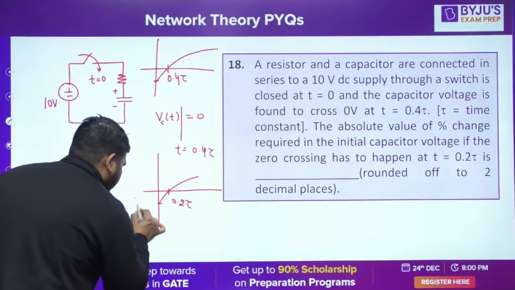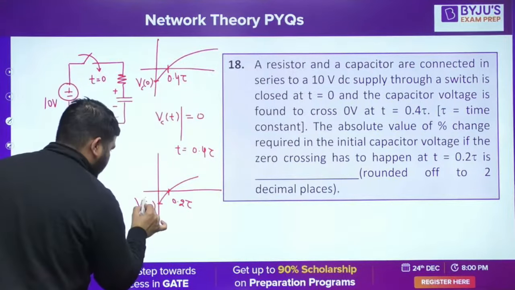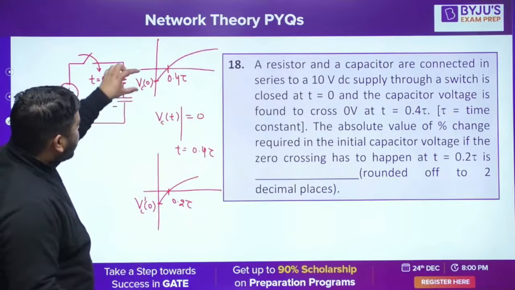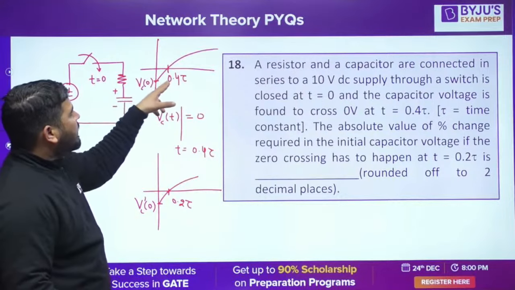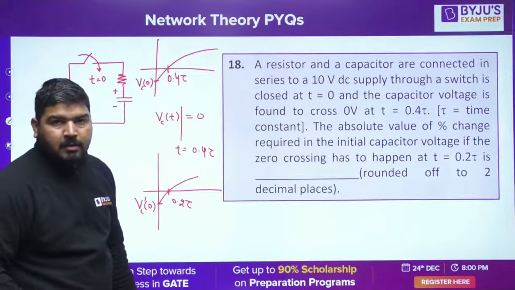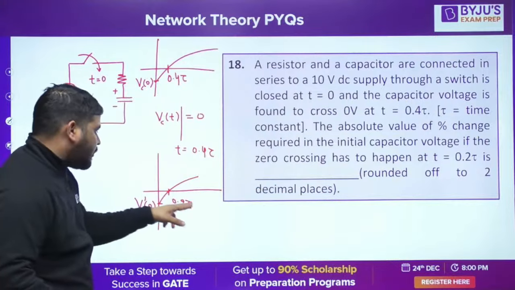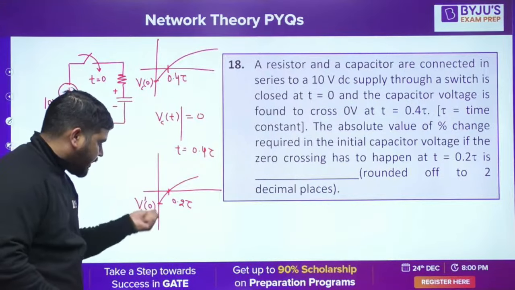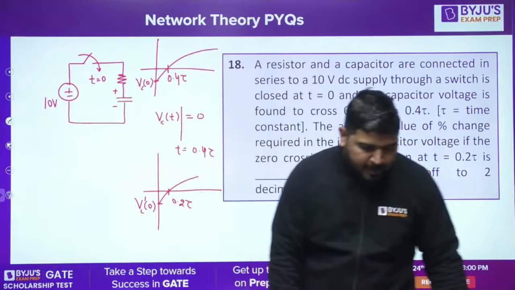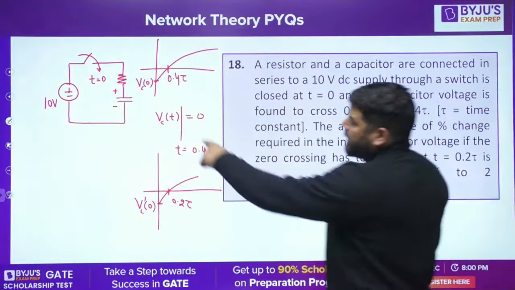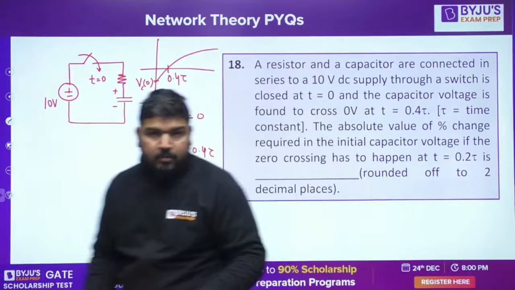Now tell me, what is this initial voltage? We call it VC0, and this one is VC0 prime, let's say. So in the first case, let's say the initial voltage is VC0. After 0.4 tau, it crosses the 0 point. Here, you want it to cross the 0 point at 0.2 tau. So what is this initial voltage? And we need to calculate the percentage change. What is the percentage change? How much change do I need to make so that the 0 crossing comes out to be at 0.2 tau? So I think it's simple.